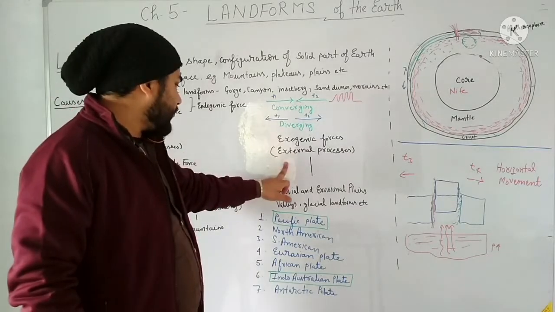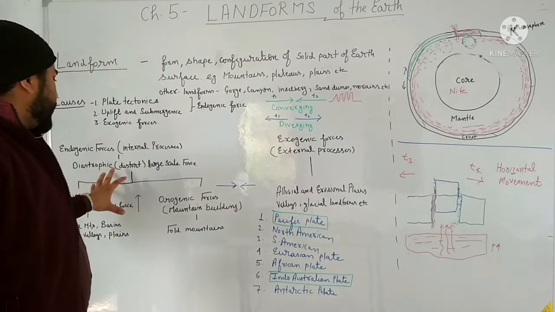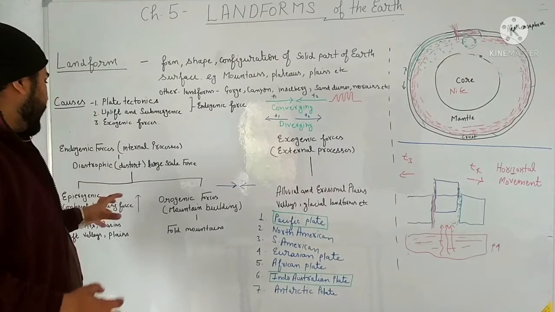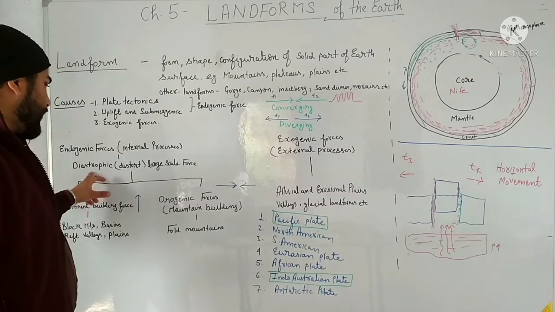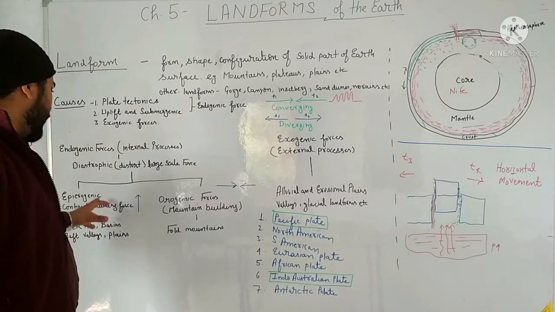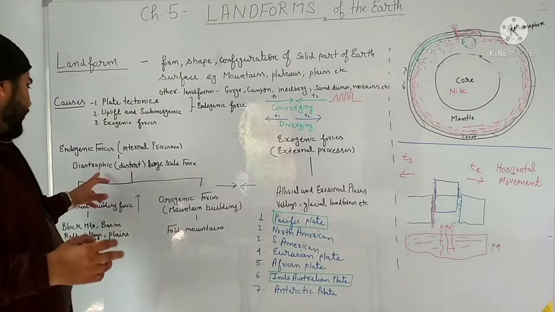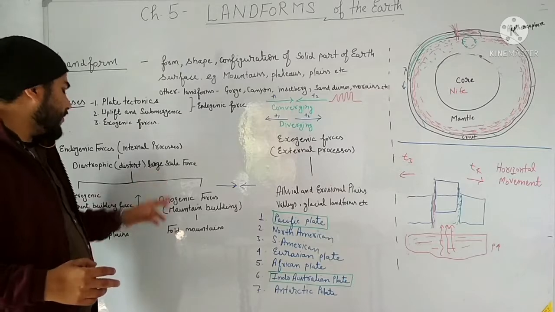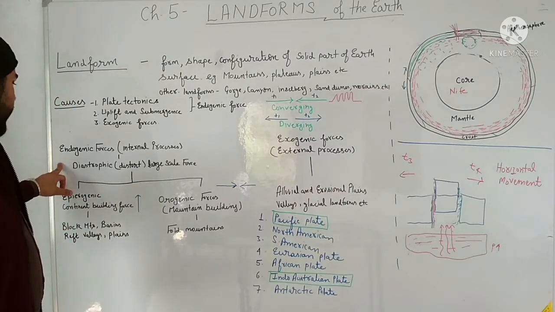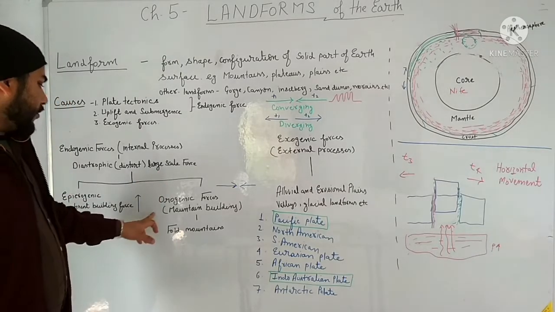Exogenic force is an external process. The force which is generated from inside the earth is endogenic force, and that is responsible for the formation of the land or giving various kinds of shape to the earth surface. That is called diastrophic or large scale force. Endogenic force is of two types, epeirogenic and orogenic.